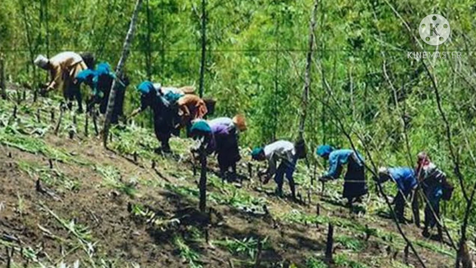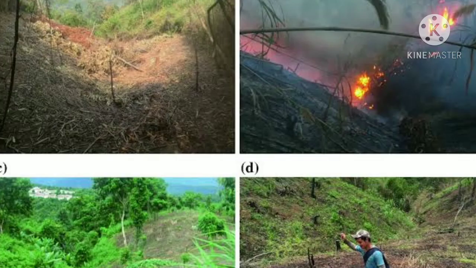After 2 or 3 years, when the fertility of the soil decreases, a neighboring patch of land is taken, and again the trees are cut down, and the same procedure is carried out. Again after 2 to 3 years, a new spot is chosen, and likewise people keep on shifting. That is why it is known as shifting cultivation.